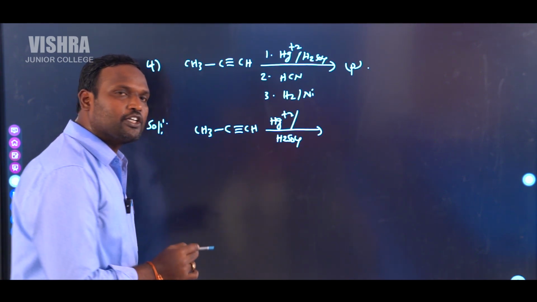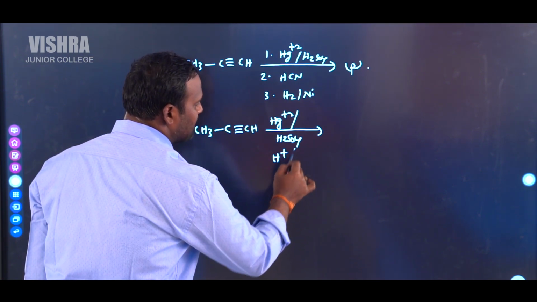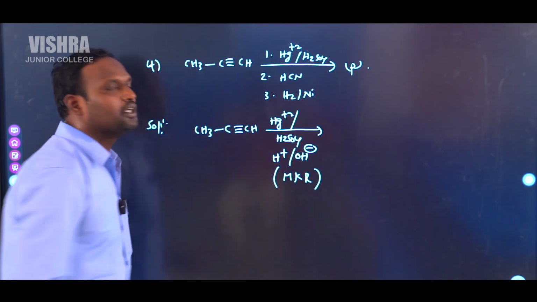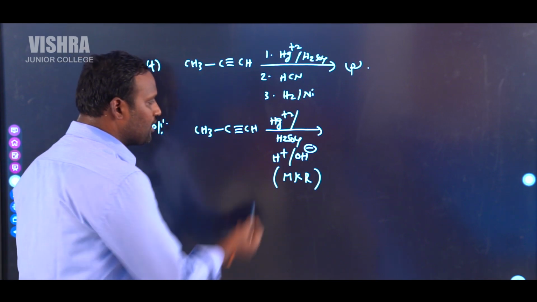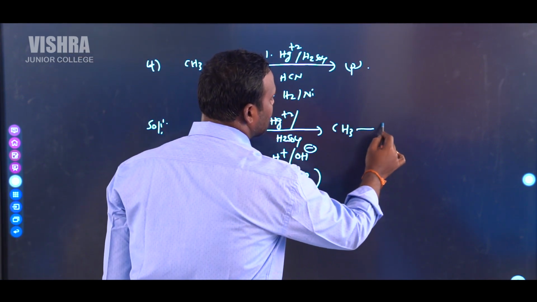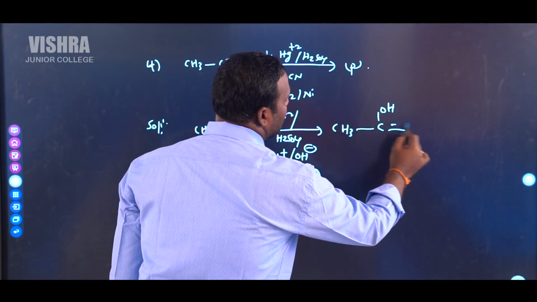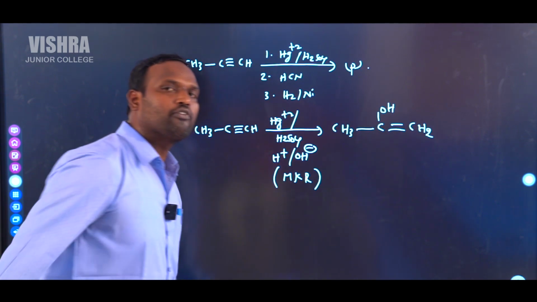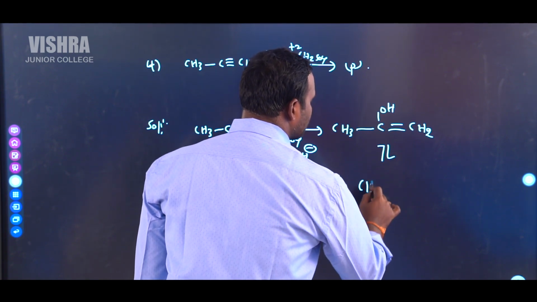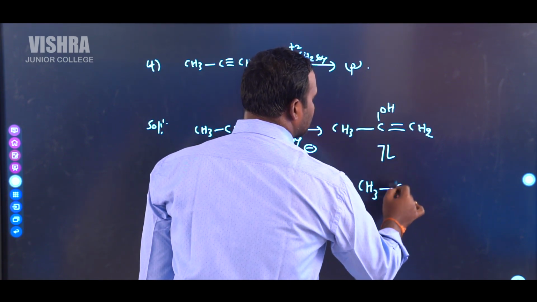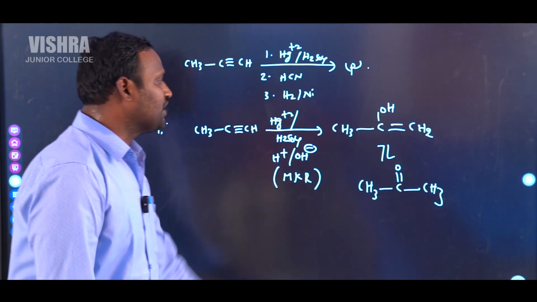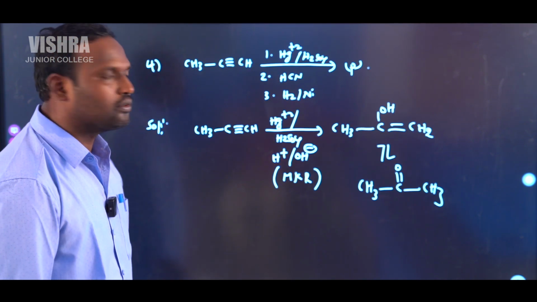It is nothing but addition of water, H plus and OH minus, according to Markovnikov rule. Whenever water is added according to Markovnikov rule, it gives CH3, C(OH), double bond CH2. After this, it undergoes keto-enol tautomerism to form the ketone acetone, CH3, C double bond O, CH3. The first product in this case is acetone.